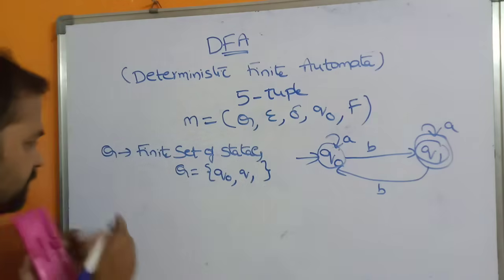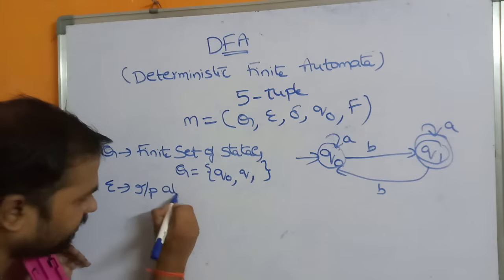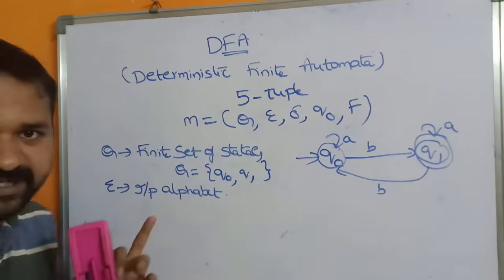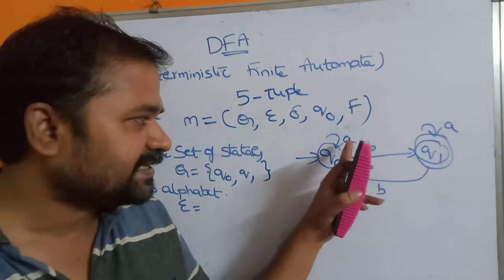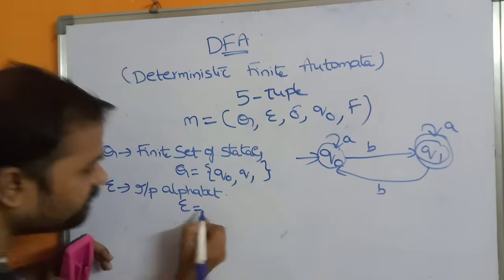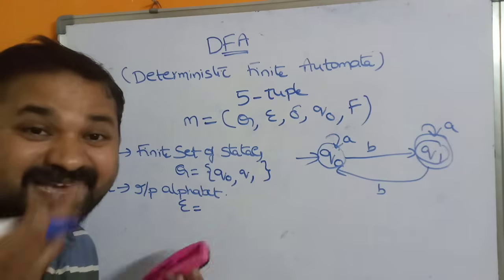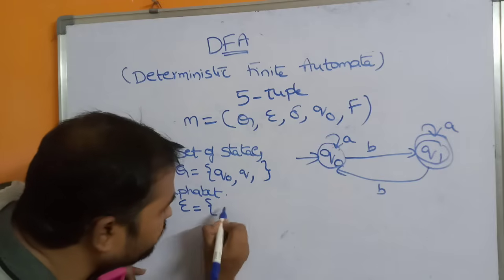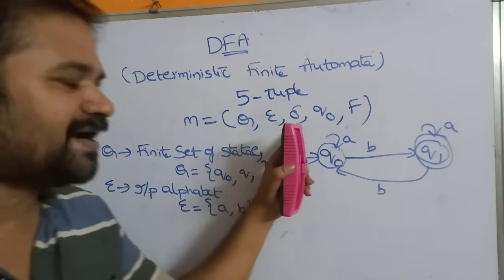Now let's see what is sigma. Sigma is nothing but the input alphabet. We know alphabet means a set of symbols. Okay. So what are the symbols in this diagram? Here we have two symbols. The first symbol is A, the second symbol is B. So the alphabet contains two symbols. That's why I am saying that sigma means an input alphabet, a set of symbols. Set means a collection of symbols, so we have to use curly braces. So A comma B. We will see about delta later.